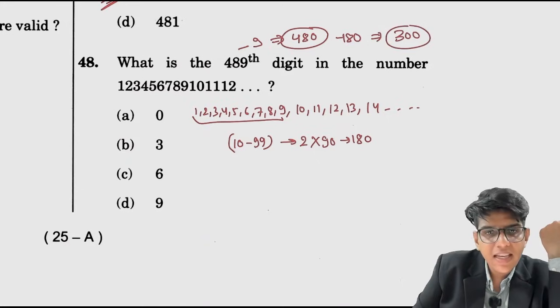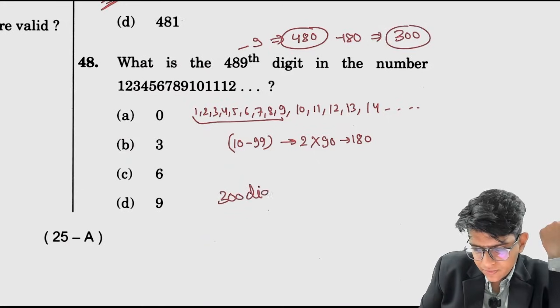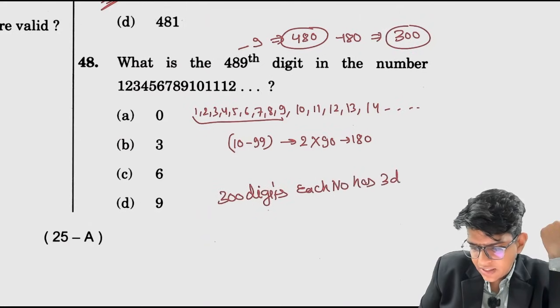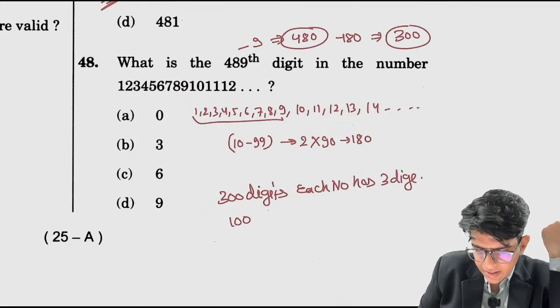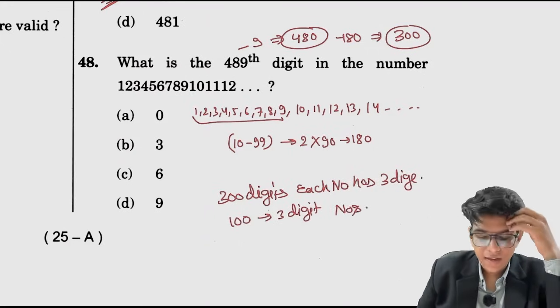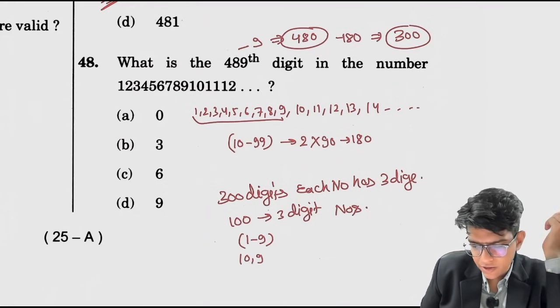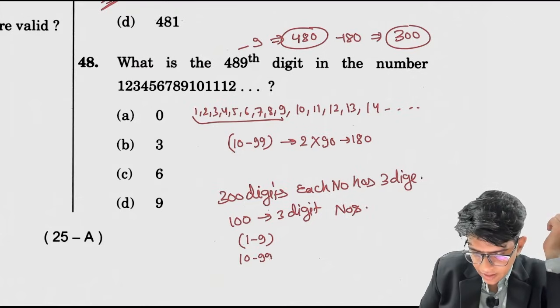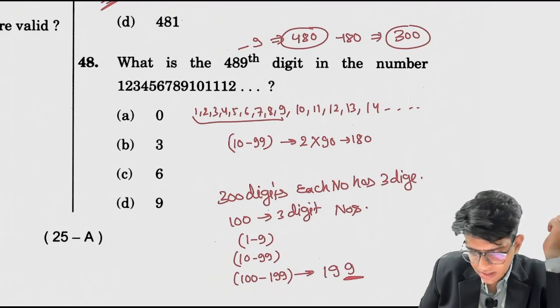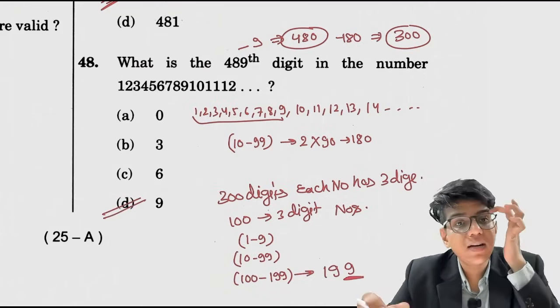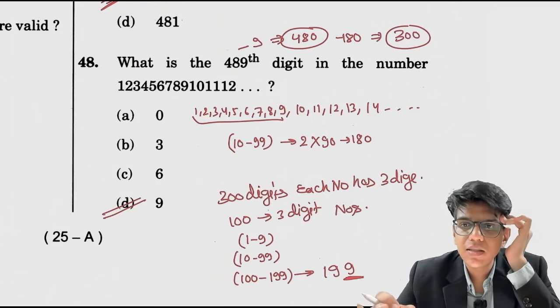Now in these 300 digits, each number has 3 digits, so 100 3-digit numbers are there. Now where will you go in these 100 3-digit numbers? I have counted 1 to 9 and 10 to 99. Now I have to count from 100 to 199. The last number that comes is 199, and its last digit is 9. So the 489th digit of this series is 9.